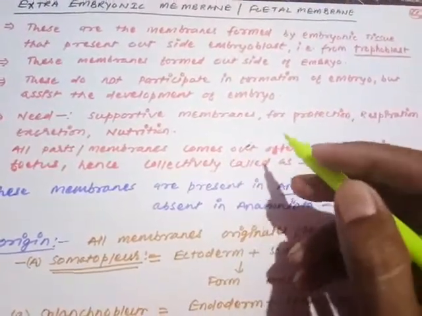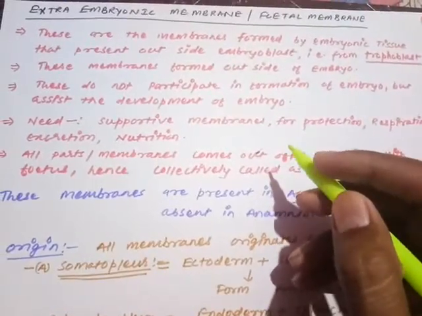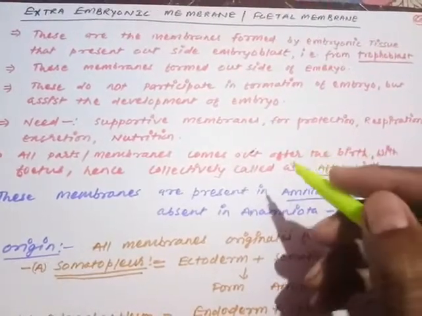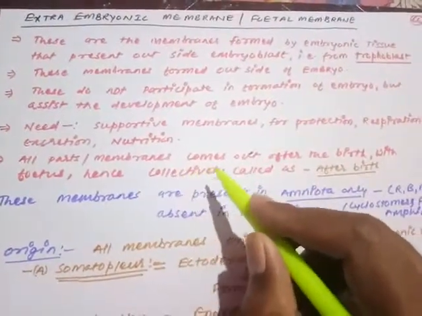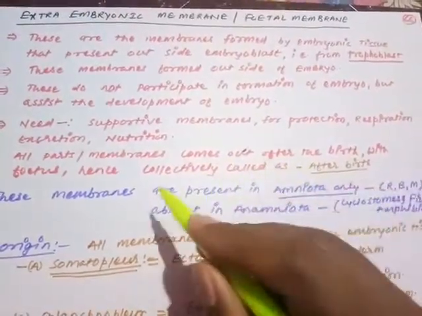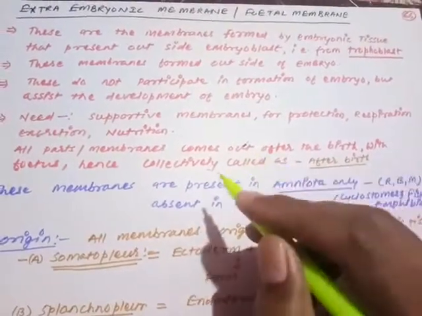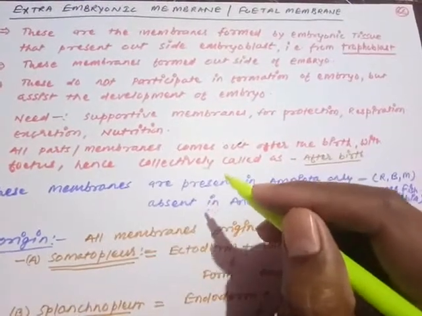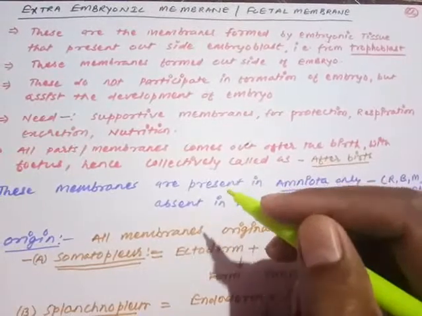They are present in the fetal stage, meaning when the embryo is getting converted into the fetus, then the membranes are present. They assist the development, but they do not participate in the development. All the parts of the membranes come out after the birth with the fetus, hence collectively called the afterbirth. Remember, these membranes maintain their life along with the fetal development. They are supporting the development of the fetus and are present there with the fetus only.